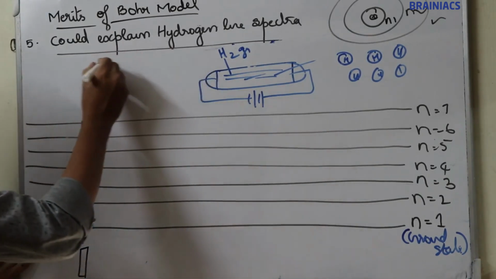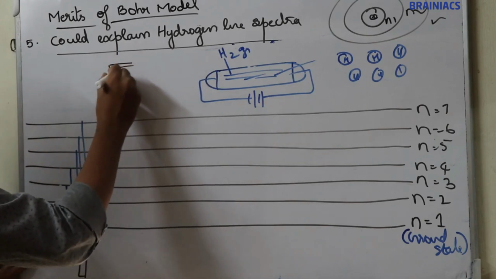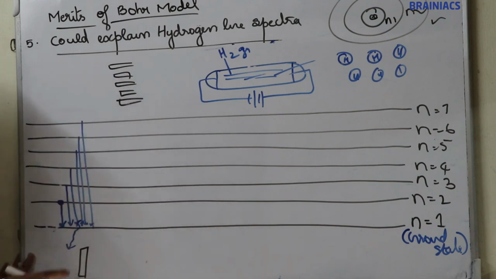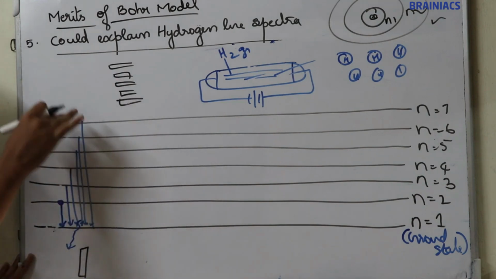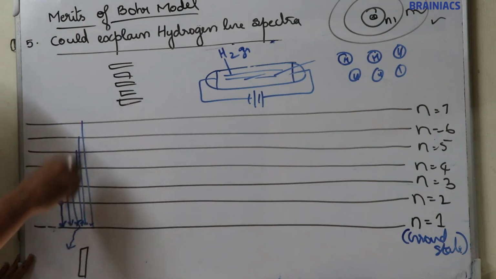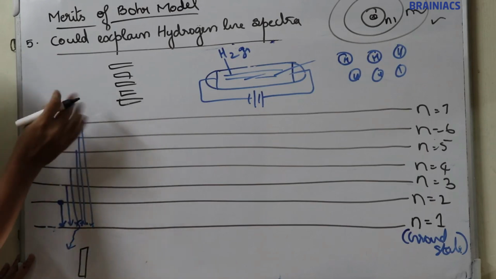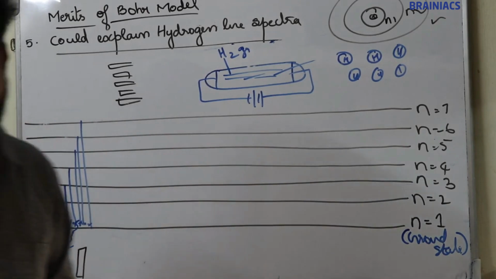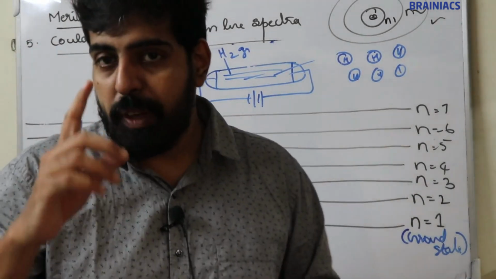In hydrogen spectra, we are observing 5 lines: 1, 2, 3, 4, 5. The first line is observed due to the energy released due to the migration of electron from higher energy level to n is equal to 1. I think it's clear. I'll explain once more.